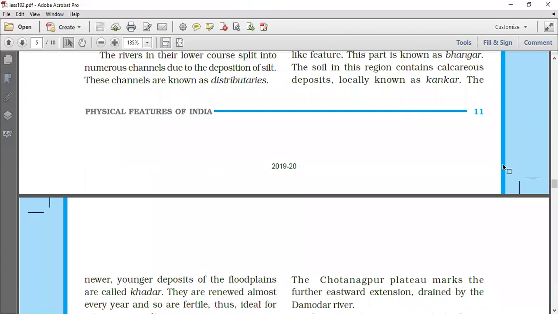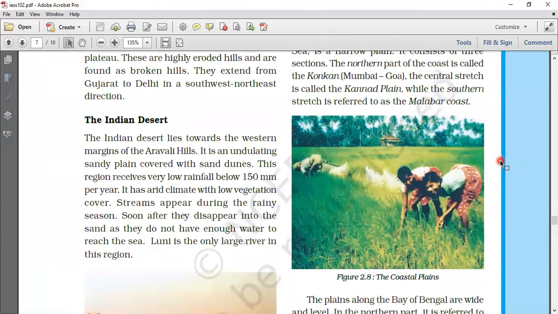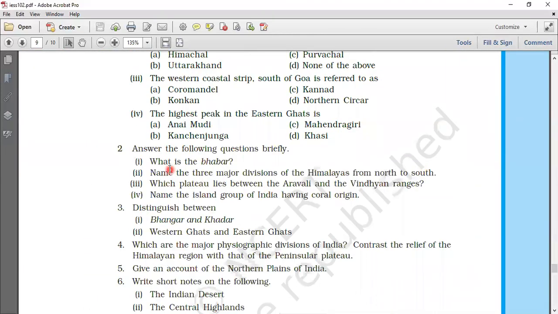Next question is, name the three major divisions of the Himalayas from north to south. The answer will be the three major divisions of Himalayas from north to south are 1.